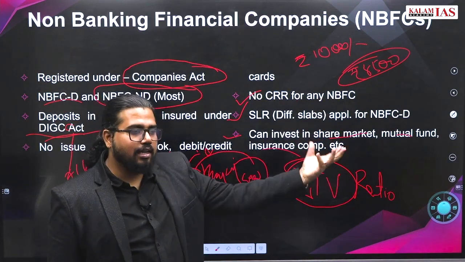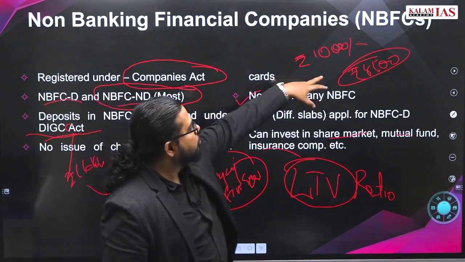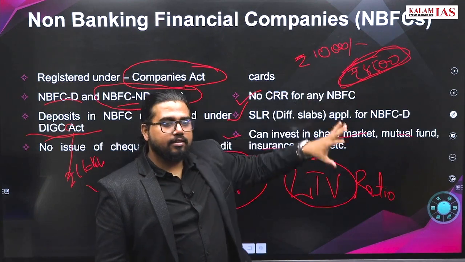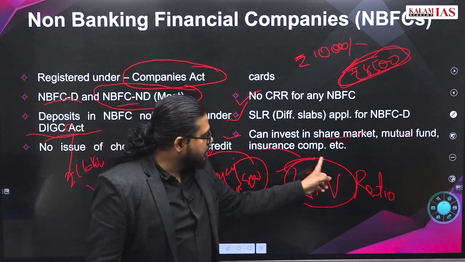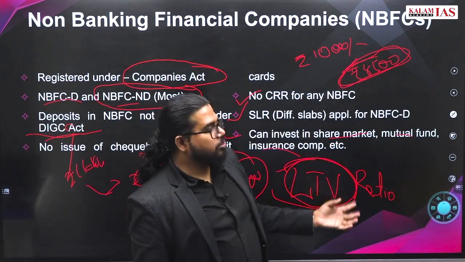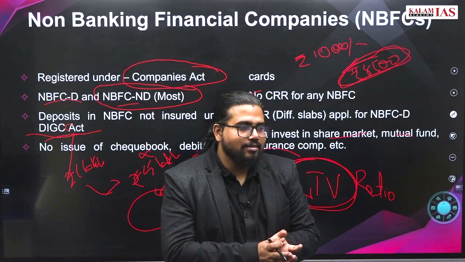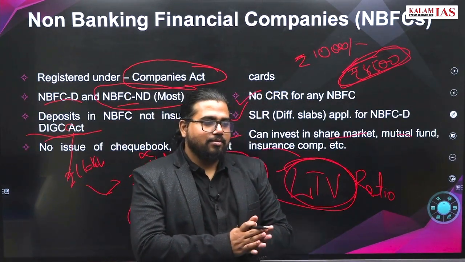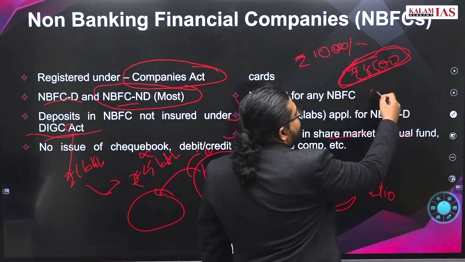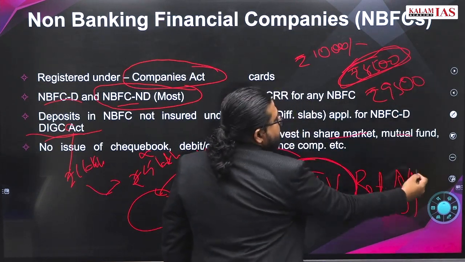Who regulates NBFCs? RBI directly, and indirectly NABARD is regulating. So this maximum ratio is decided by the regulator, and this is called LTV, loan to value ratio. Now this will also adjust depending on the times. When COVID happened, what happened? They were giving very high loans. Previously it was 8,500, when COVID came they made it 9,500. That means the LTV ratio was increased.